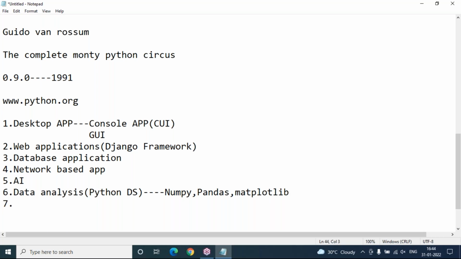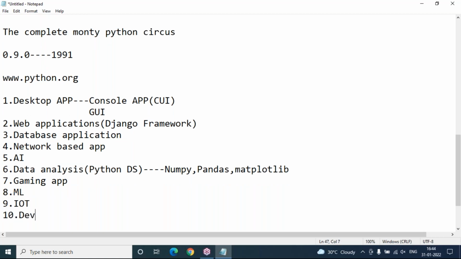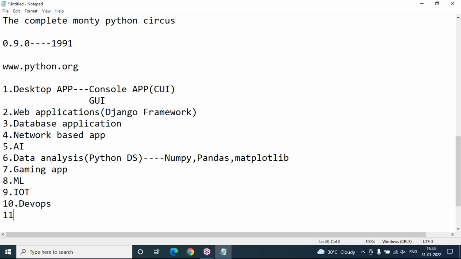And also using Python script, we can develop statistical analysis. And also rapid gaming application development is possible. Gaming applications we can develop using Python script. And also machine learning, deep learning. Okay, as I said, embedded system, embedded programming, Internet of Things, even DevOps, and also testing, test cases purpose, they use Python script nowadays.